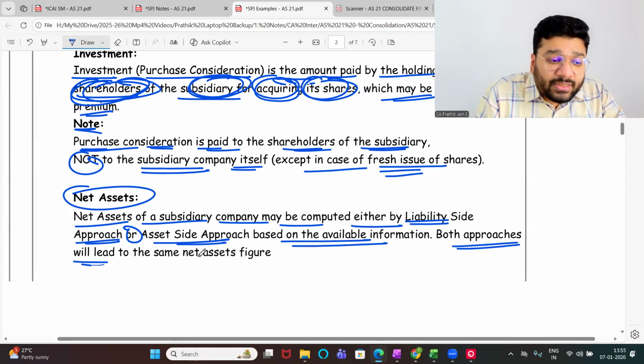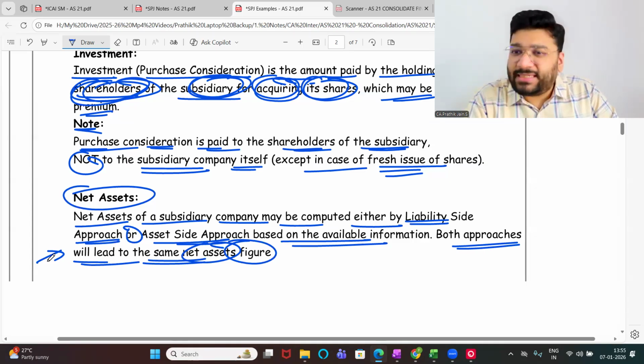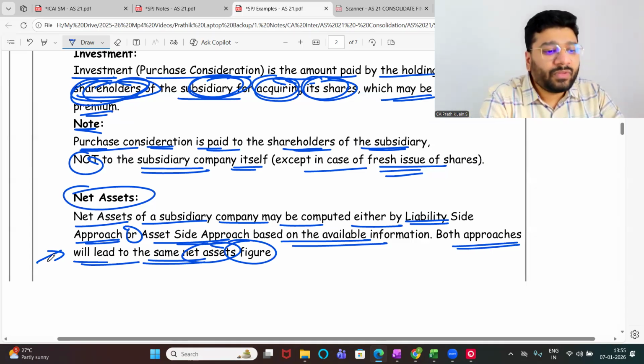Both the approaches will lead to the same net asset figure. So based on this, questions I'll do in the upcoming class. Today I gave the note and left it. But if you want to ask,